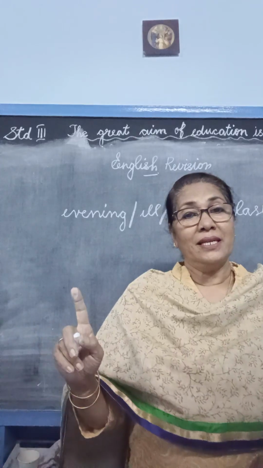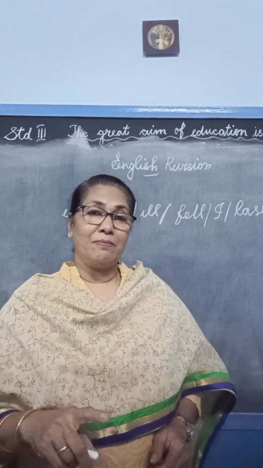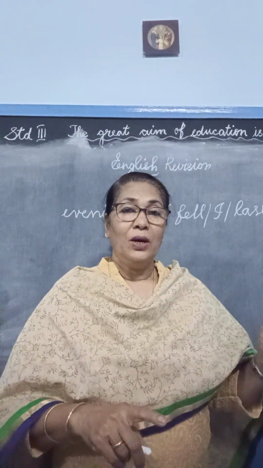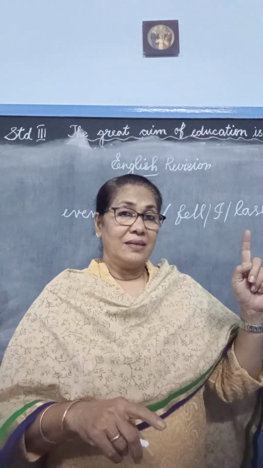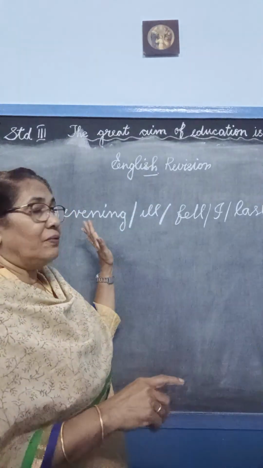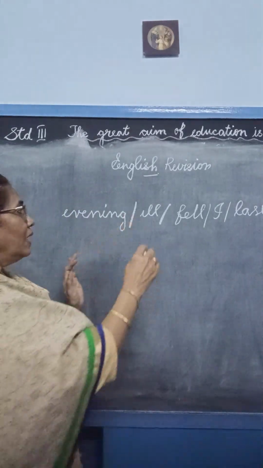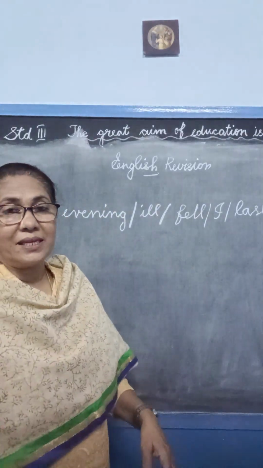We know that we begin a sentence with a capital letter. If it is a statement, you will end with a full stop. Only if it is an interrogation sentence do we use a question mark. So here I have written evening, ill, fell, I, last. How do you rearrange this sentence?